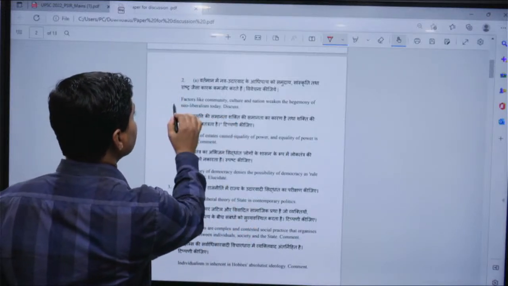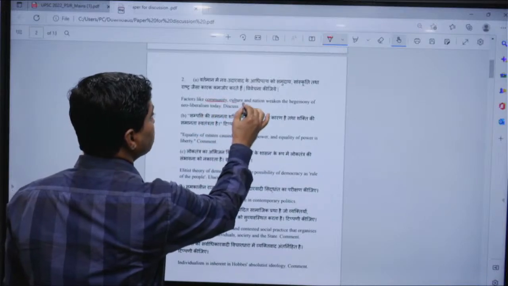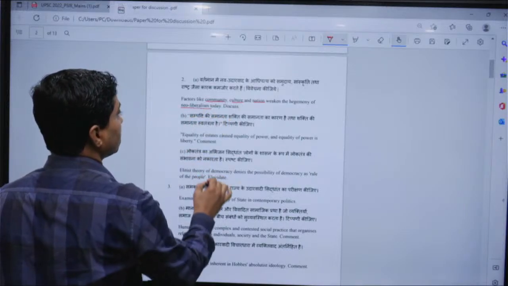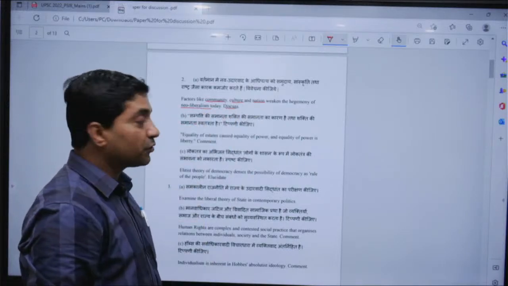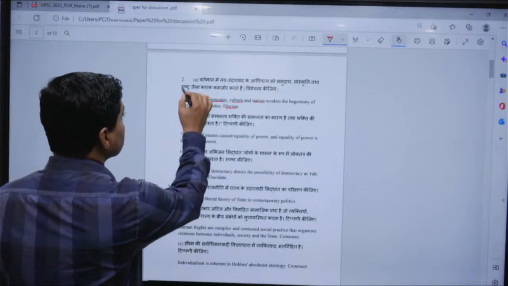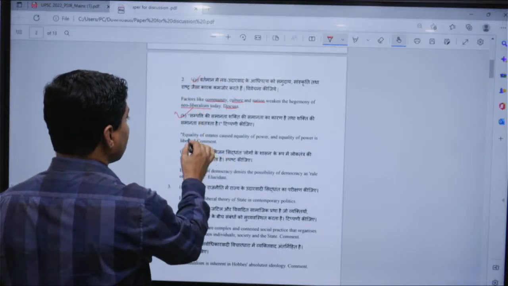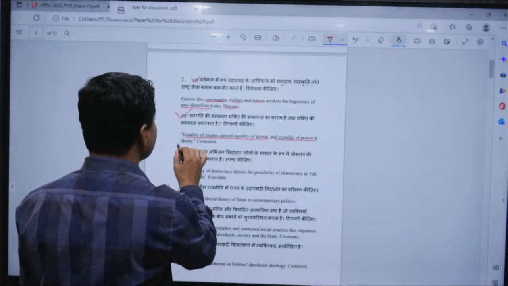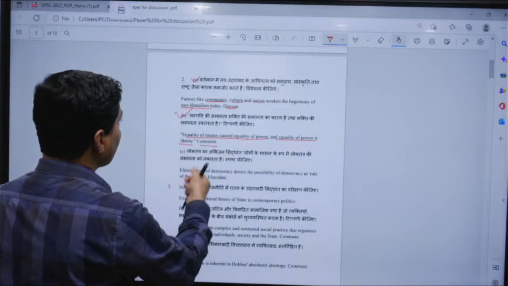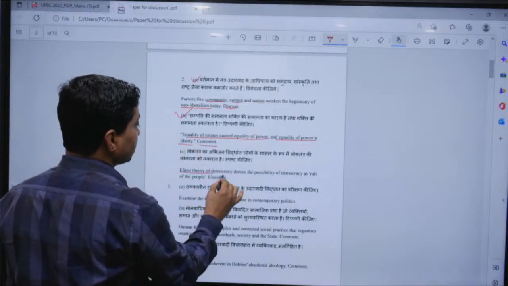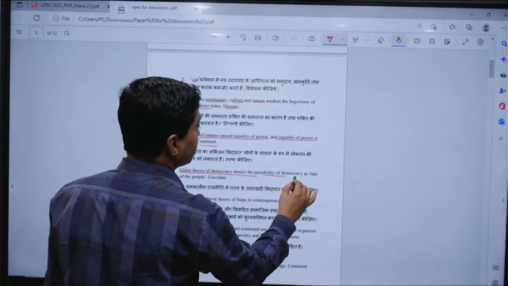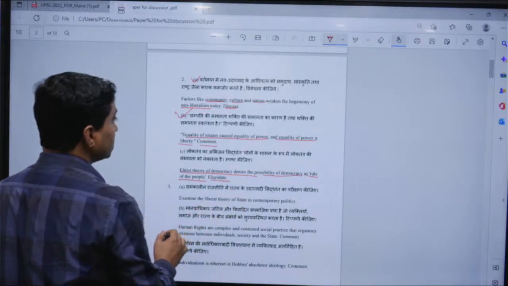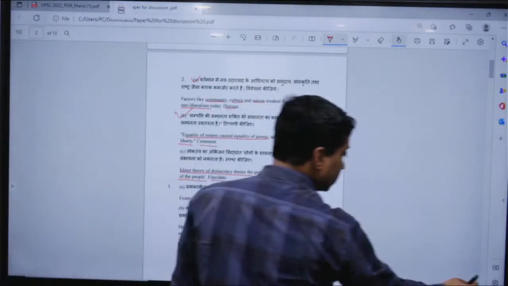Second question: factors like community, culture, nations weaken the hegemony of neoliberalism. Discuss. Then 2B was: equality of state causes equality of power, and equality of power is liberty. Comment. Question number 2C: elitist theory of democracy denies the possibility of democracy as rule of the people. Elucidate. Now the third question, right?